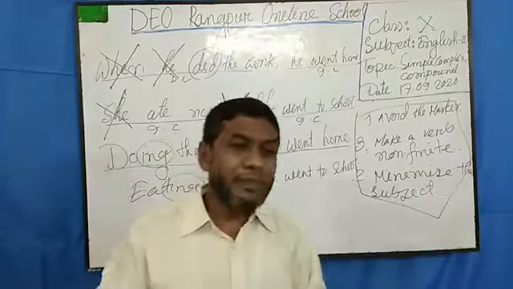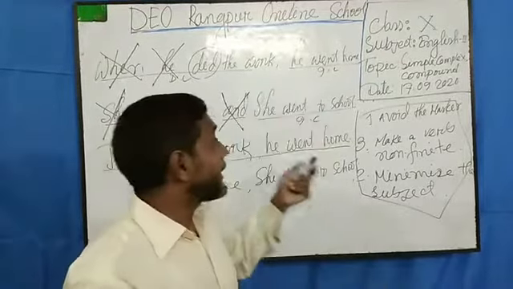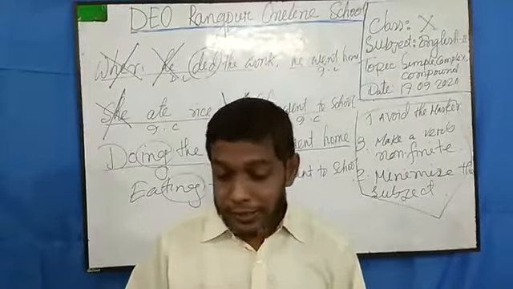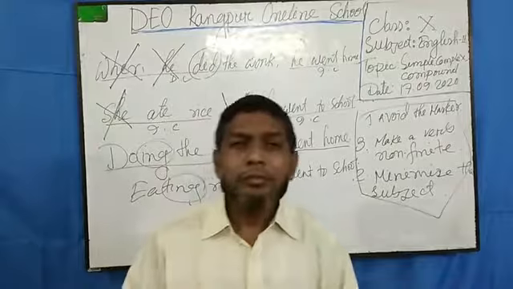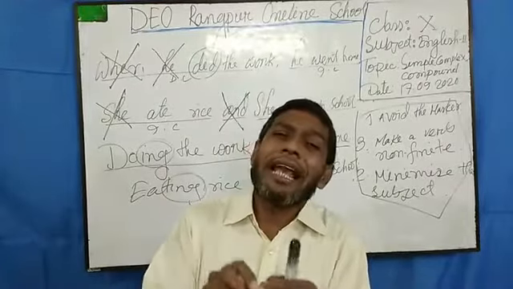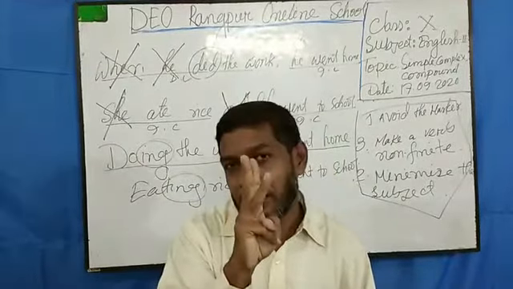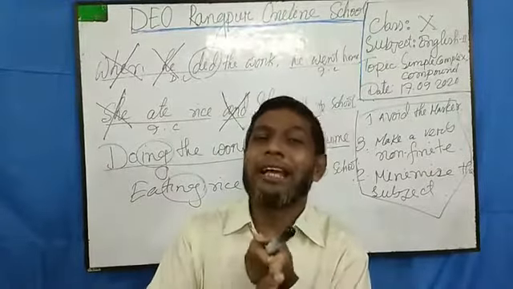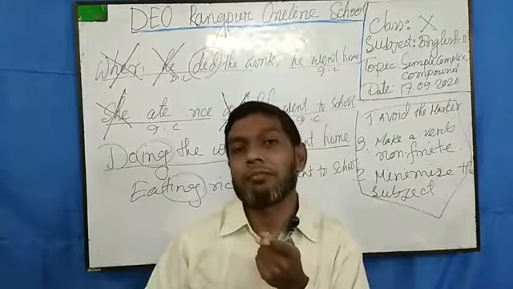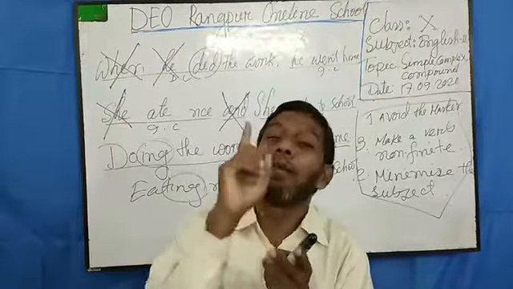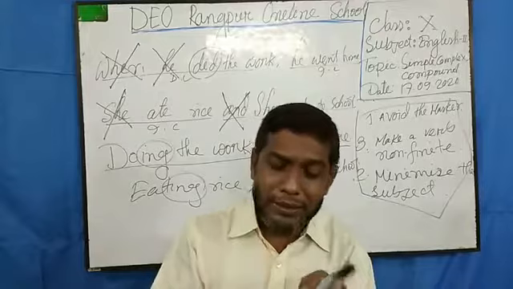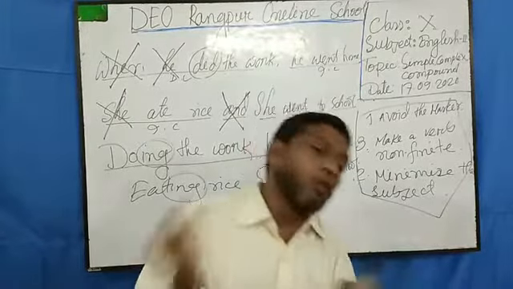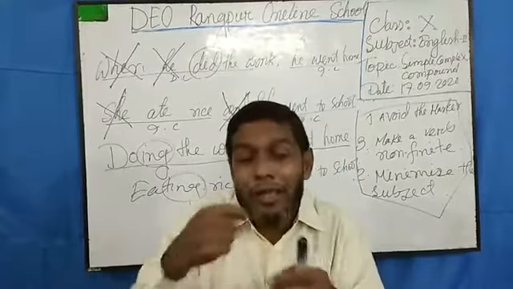Again, the last technique was, if I would like to make a complex or compound sentence into simple, then what should we do? Again I have to do 3 works only. At first I have to minimize, I have to avoid, I have to break the clause marker. Number 2, I have to minimize the subject. Number 3, I have to make the finite verb into non-finite verb by following some grammatical rules.